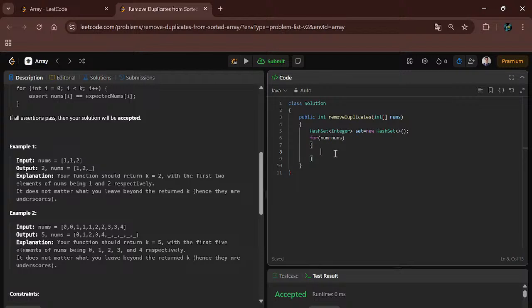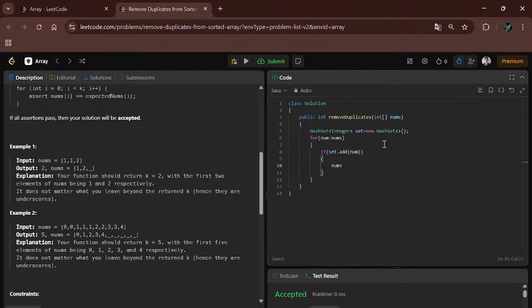And if it is not already contained in the hash set, if set dot add of num succeeds, we will put it into the new array.